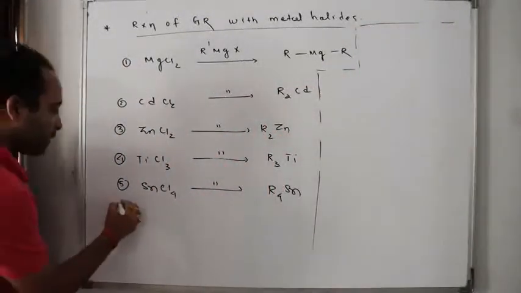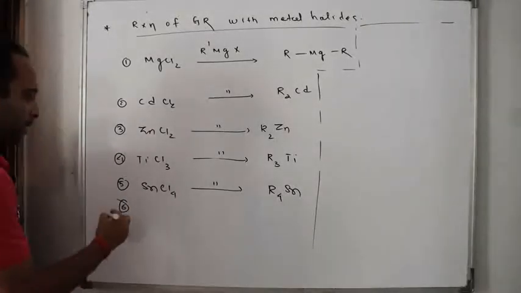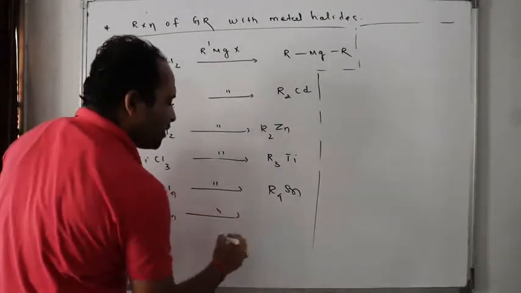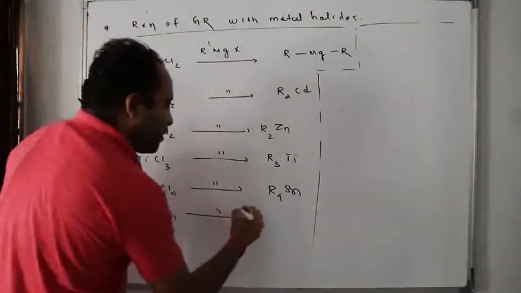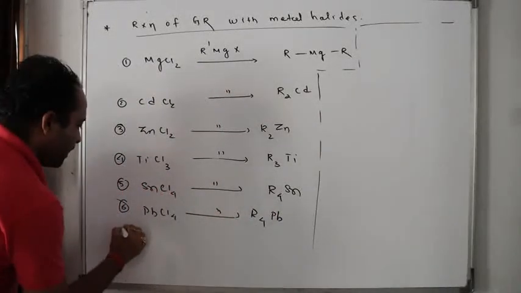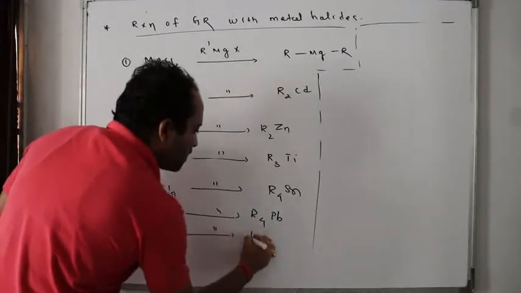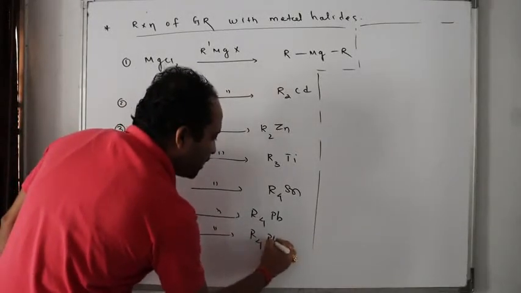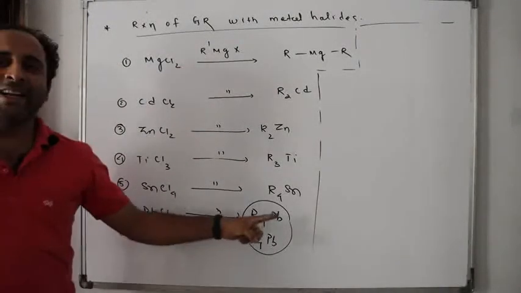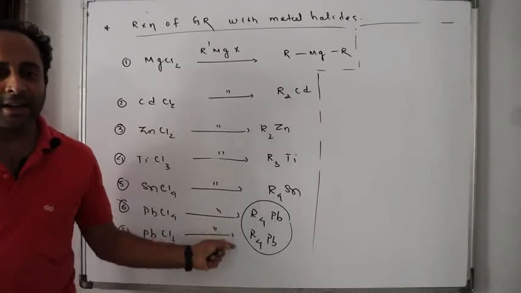Sixth one. If I react PbCl4 with Grignard's reagent, what will I get here? Tetraalkyl lead. If I react PbCl2 with Grignard's reagent, I also get tetraalkyl lead. Here, due to strong basic character, lead cannot show the inert pair effect. So in both cases, I'll get tetraalkyl lead.